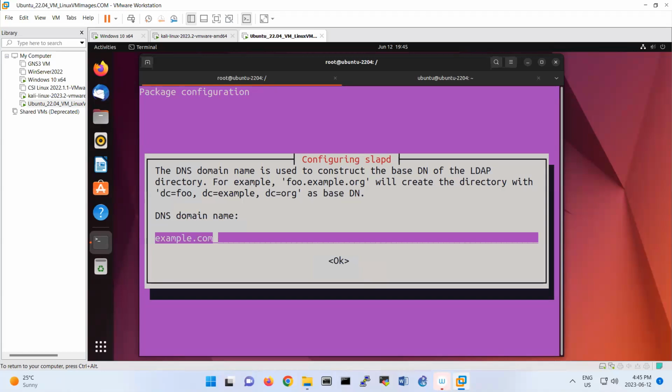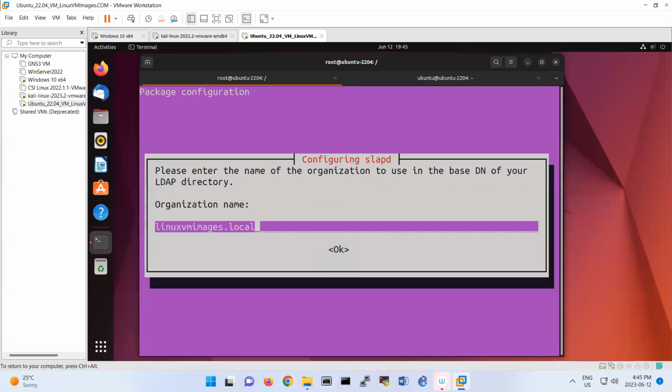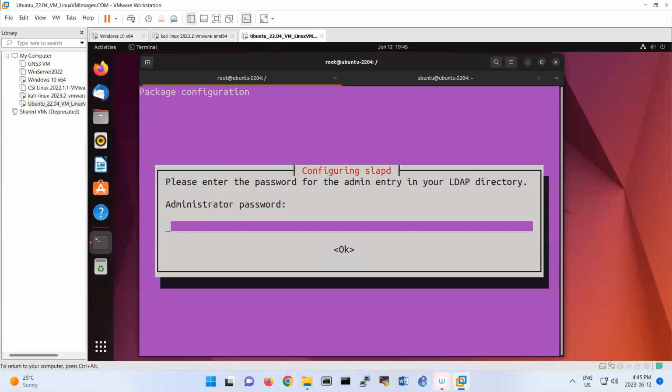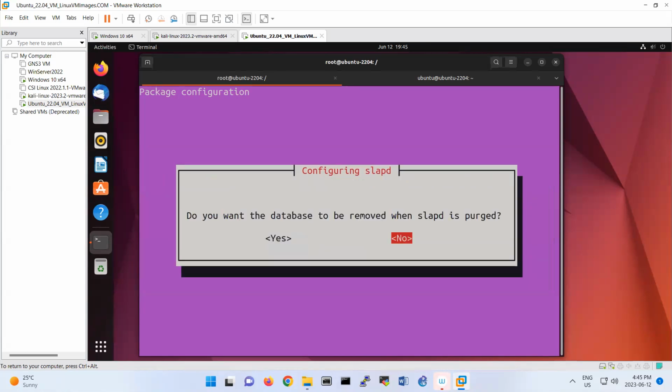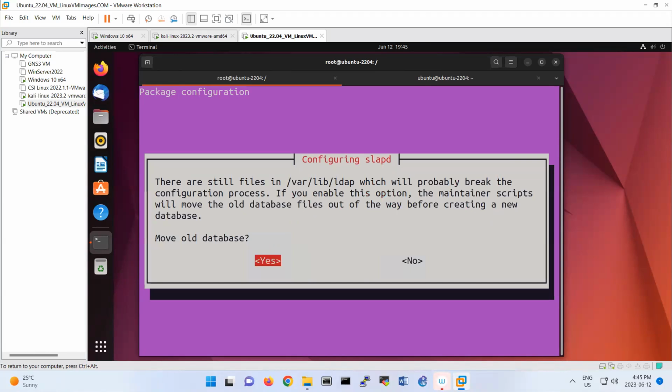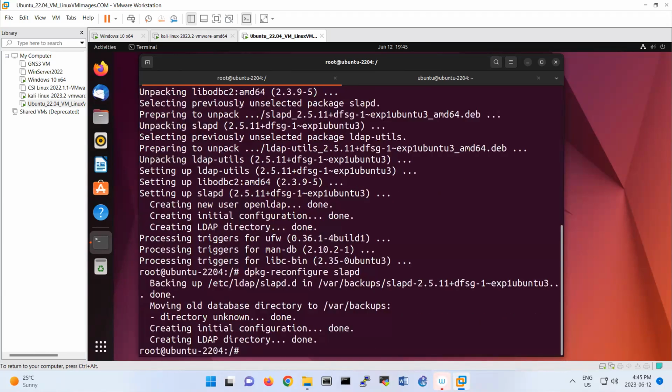It's asking you to put example.com, so example is DC, .com. For the organization name, I also want to put example.com. Administrative password: that's the password that you set in the previous step, so I put the same password. Do you want the database to be removed when slapd is purged? No. Move old database? Yes. That means we move all of this configuration to the previous database.